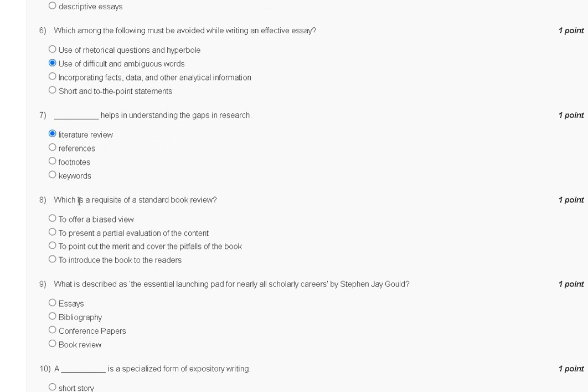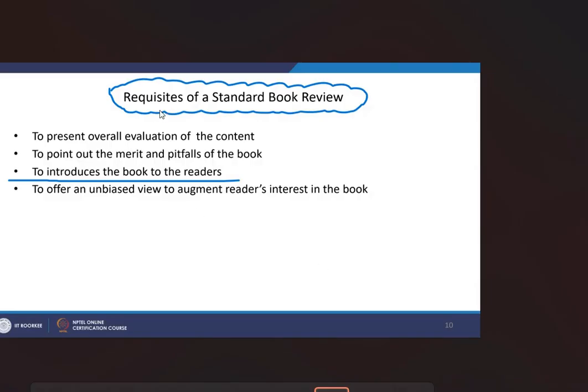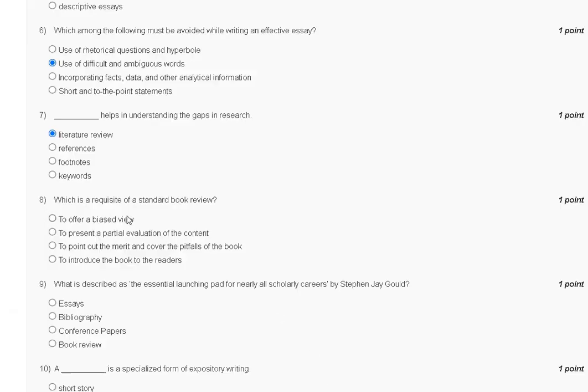Question number 8. Which is a requisite of a standard book review? First, to offer a biased view. Second, to present a partial evaluation of the content. Third, to point out the merits and cover the pitfalls of the book. Fourth, to introduce the book to the reader. So the explanation of question number 8 is here. A requisite of a standard book review is to introduce the book to the reader. So the correct answer to question number 8 is option number D.